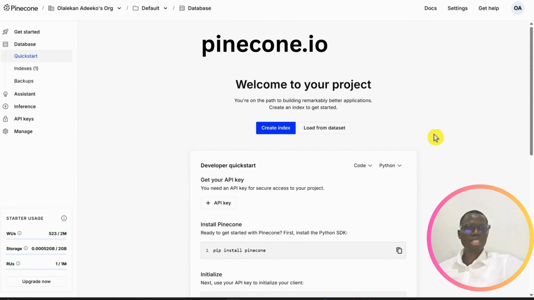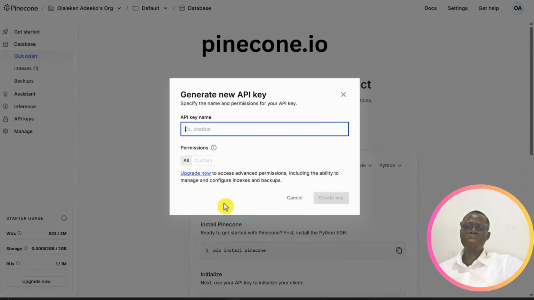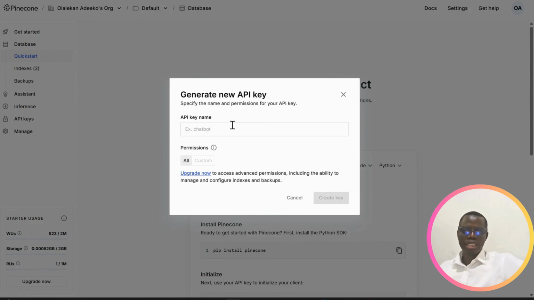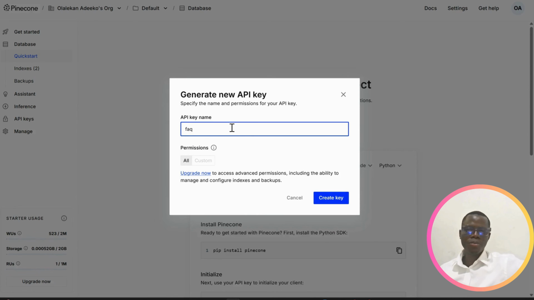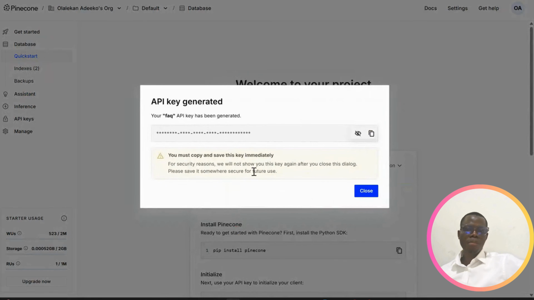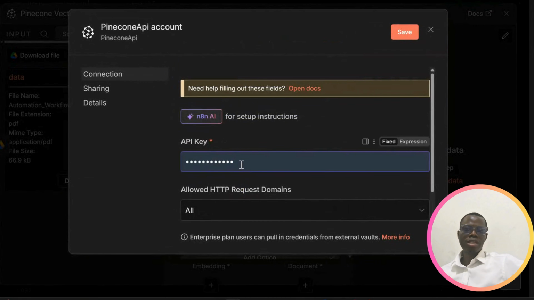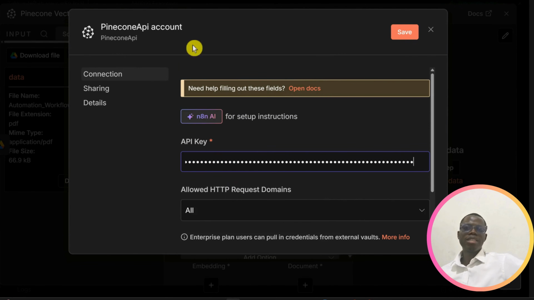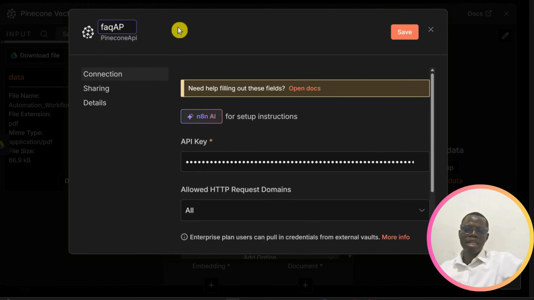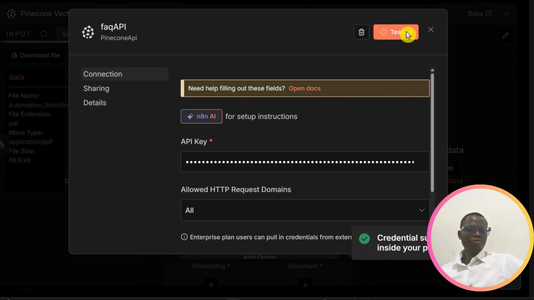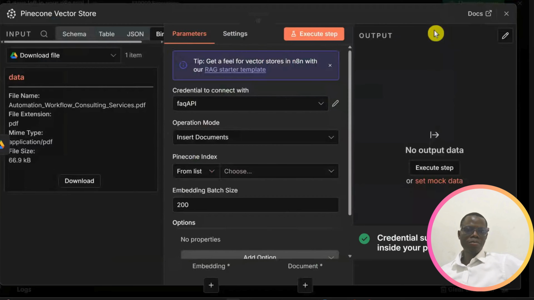When you log in, sign up with your mail. When you get here, you can create an API key. You can call it any name. I can call it FAQ and then create the key. It will give me the API key for free. I can copy it, then come back to n8n, add new credential and just paste the API key. Then I can rename this and say FAQ API and save. That is done.